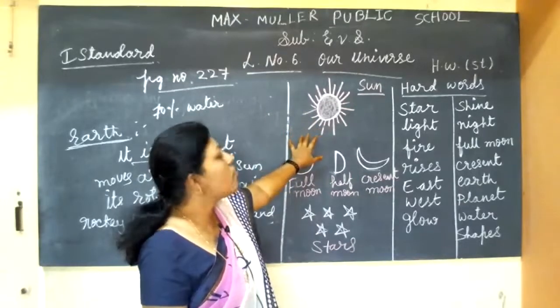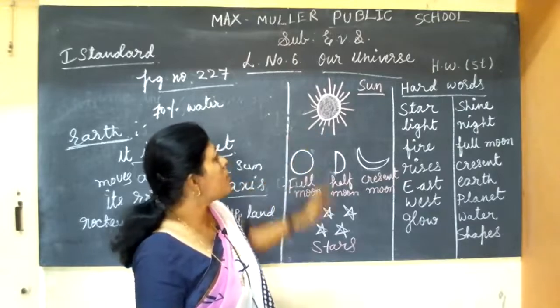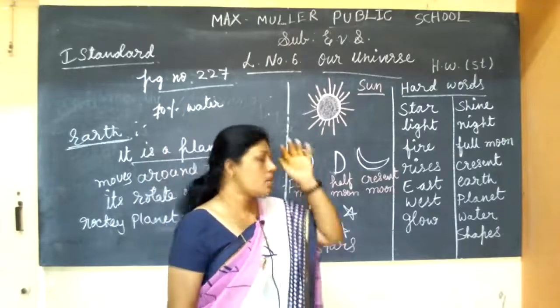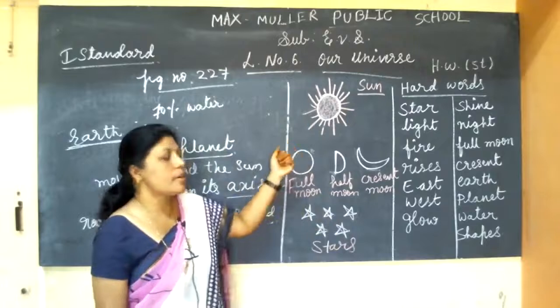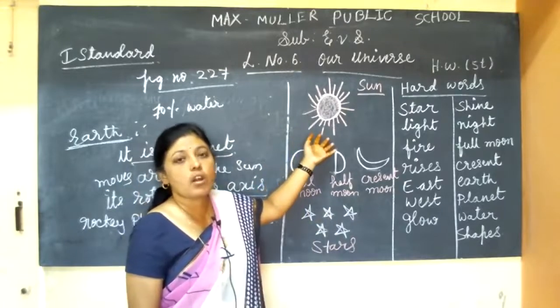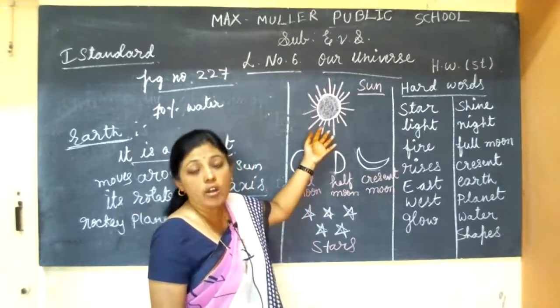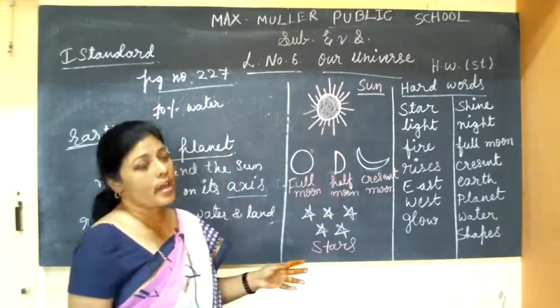So we do all the works in the daytime. It is so far away from us, and we can't see it with our bare eyes.